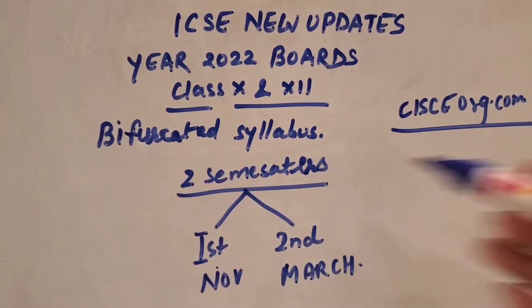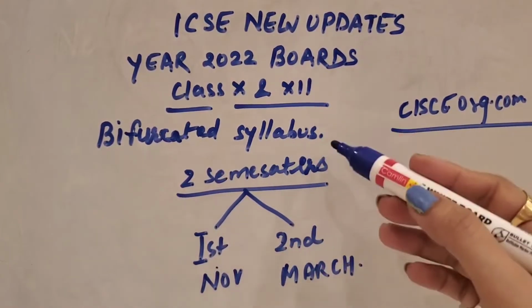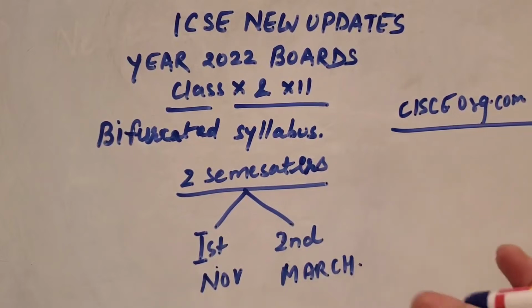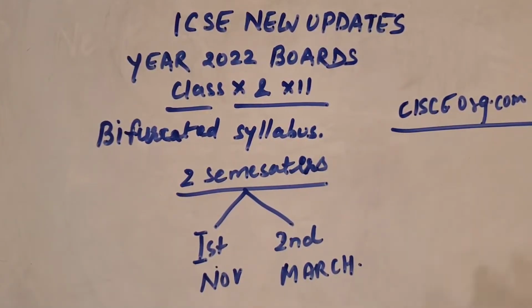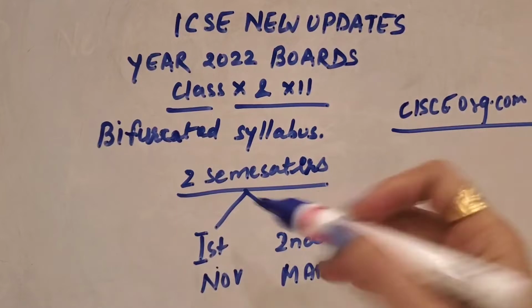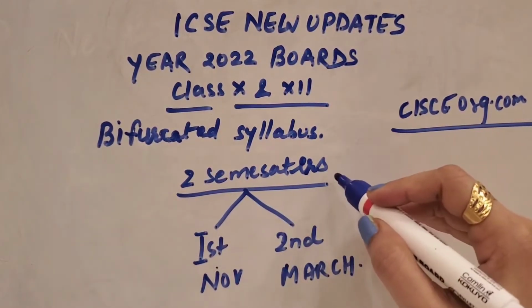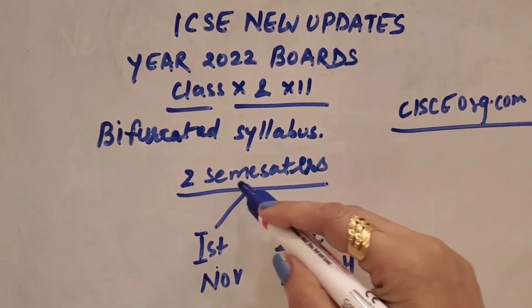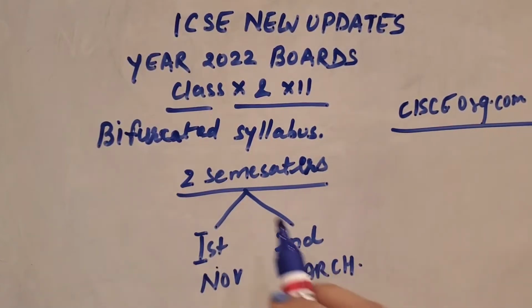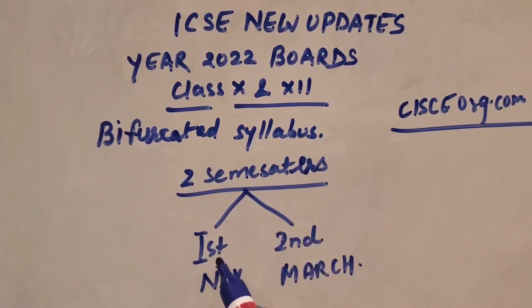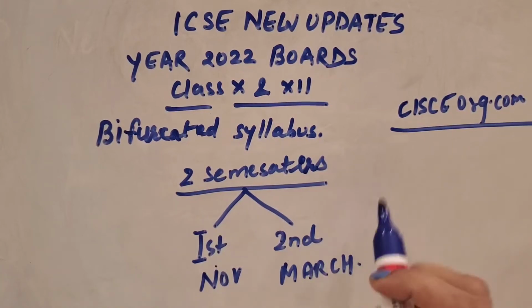You can check on Google, and I will also put the link in my description. So according to this syllabus pattern, as CBSE has done, CBSE has divided the portion into two different parts, and they said the students have to sit for two exams. ICSE is also going to do the same. They are going to take two semesters, the first semester and the second semester. You can call the first semester the first board exam and the second semester the second board exam.